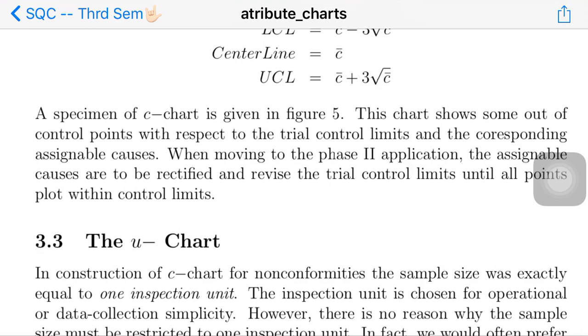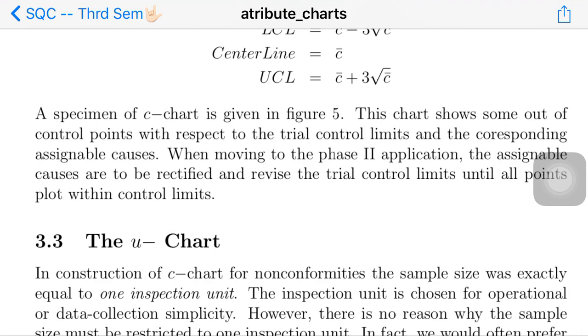And as usual, you will have two phases of application. In the first phase, we will use trial control limits and keep taking preliminary samples. Once a control limit is established, that will be continued until all the points are in control, and we will use those limits, UCL and LCL, for a stabilized situation for future purposes. That means we will move to the second phase of application.